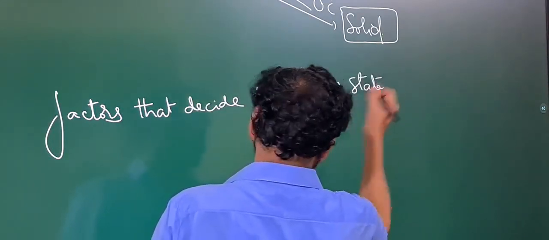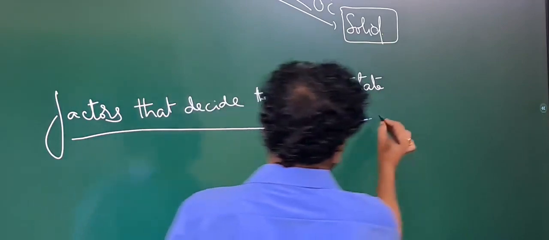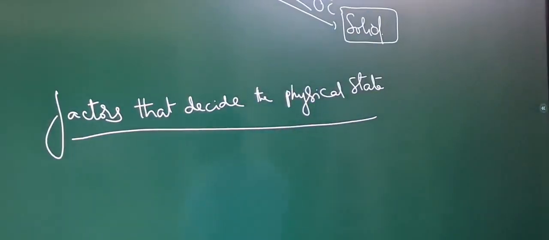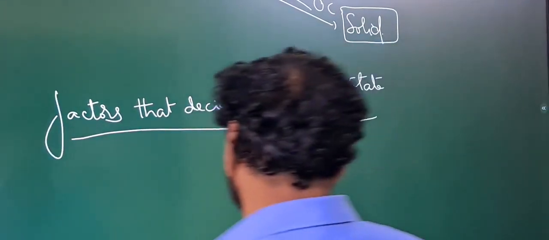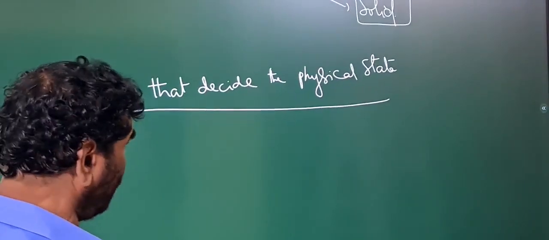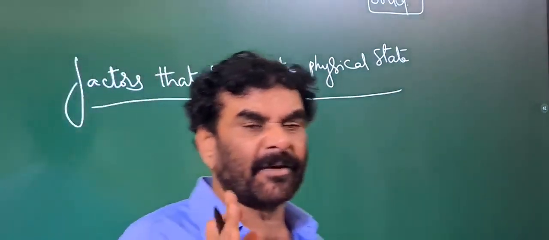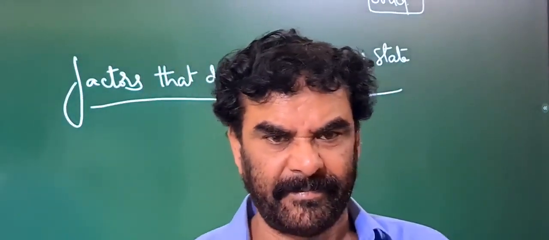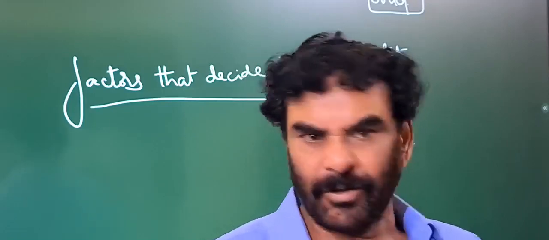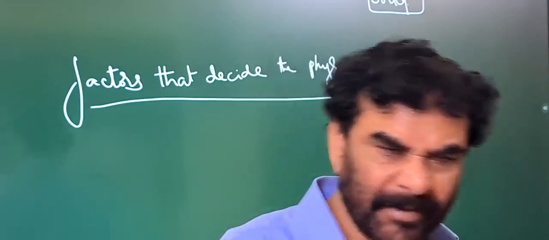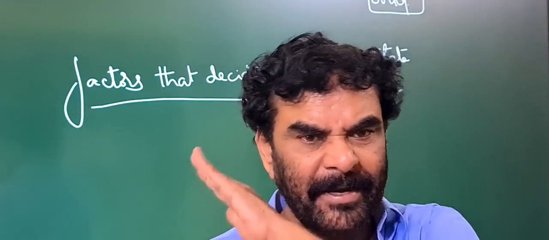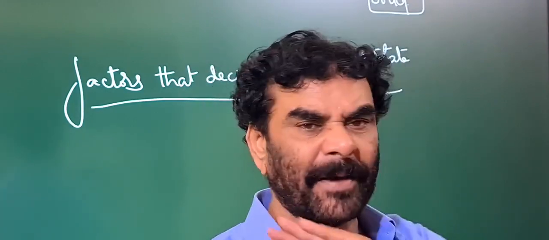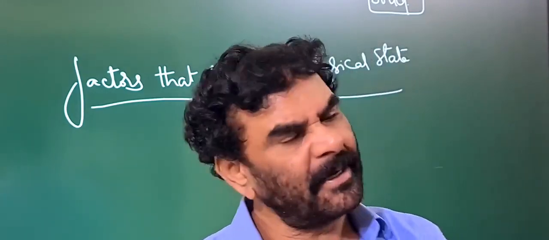Why are some substances in the solid state, some in the liquid state and some in the gaseous state at the given temperature? I told you at room temperature we have taken the 3 examples. What are the factors? I told you basically it is a function of the temperature. So no substance permanently exists in the solid state, or permanently in the liquid state, or permanently in the gaseous state.